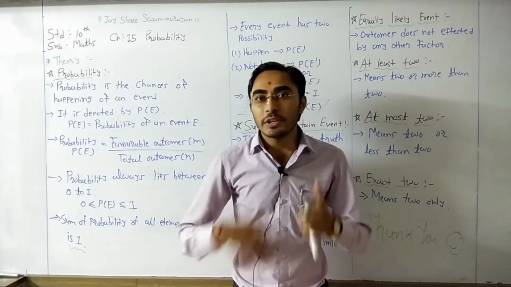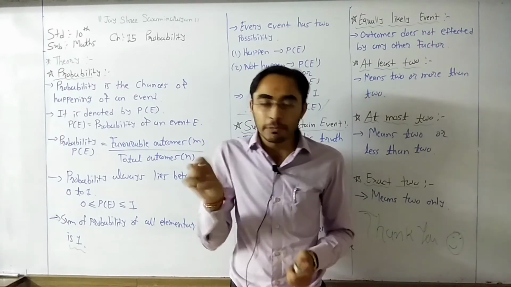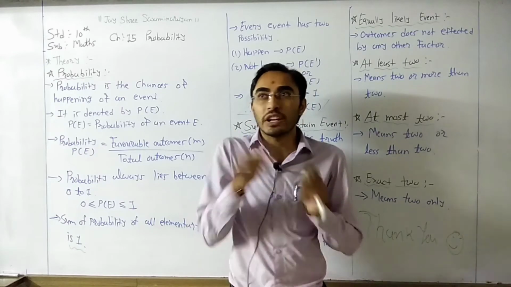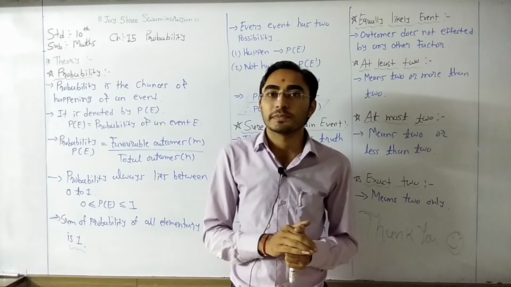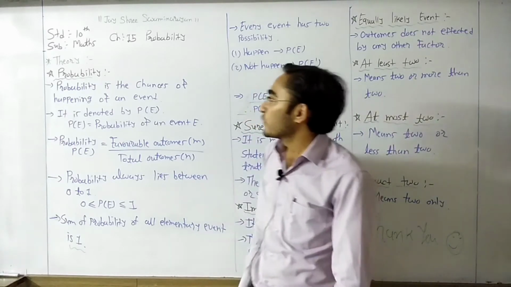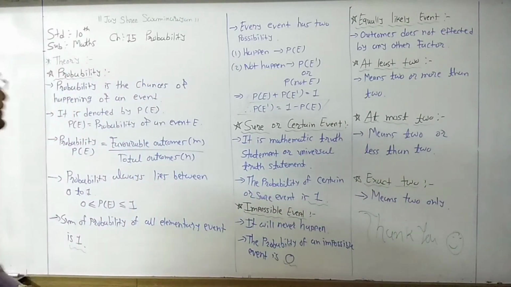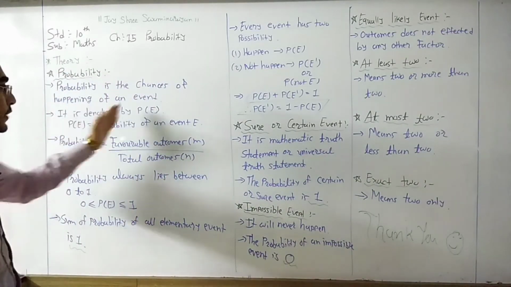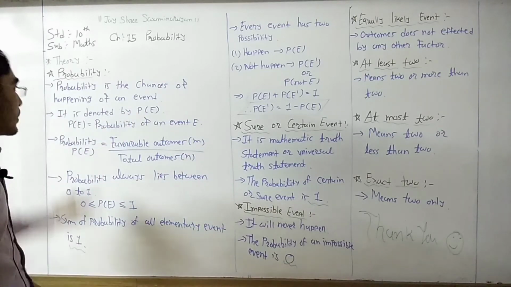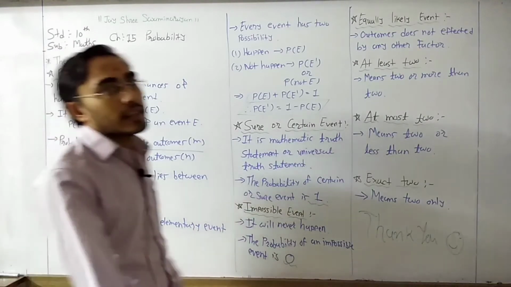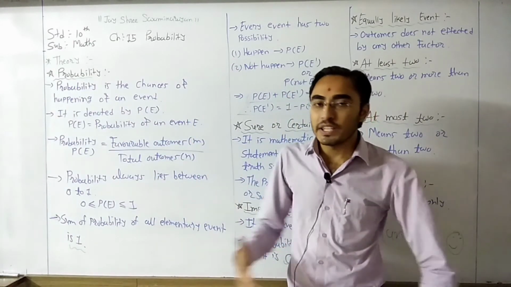If we estimate whether an event will happen or not, we want one number. That means 80% chance is there of the event happening. It is called probability. So probability gives the chances of happening of an event. It is denoted by P in brackets E, called probability of an event E. P of E means probability of an event E.